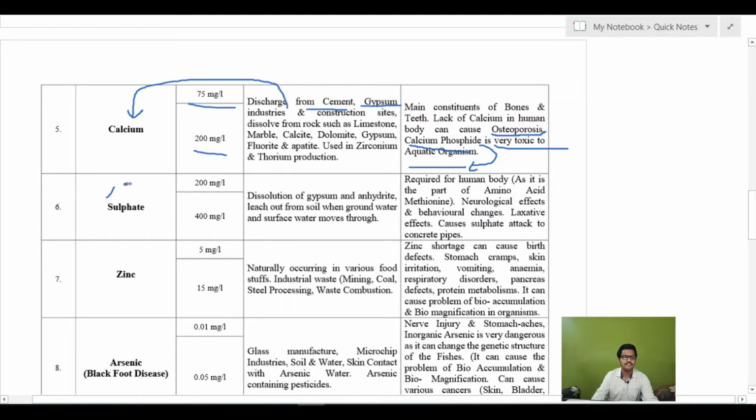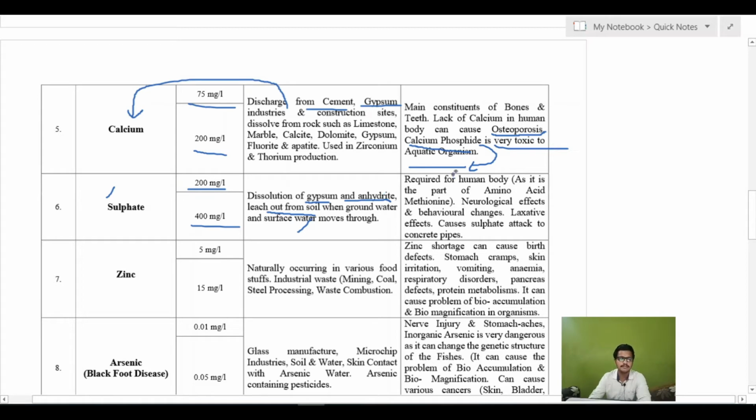Then there will be sulfate. Sulfate has a limit of 200 mg per liter, and the cause for rejection is 400 mg per liter. The source of sulfate in water is the dissolution of gypsum; gypsum and anhydrite leach out from the soil when groundwater and surface water move through.